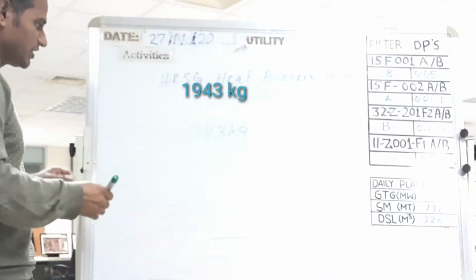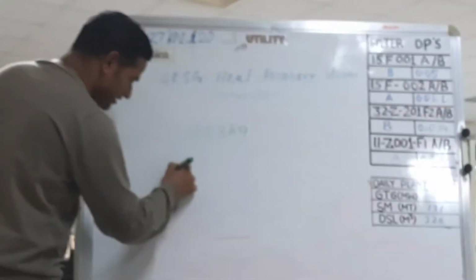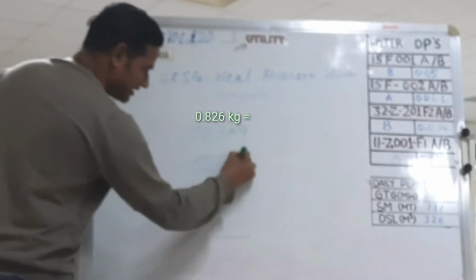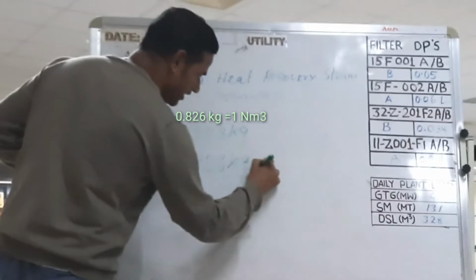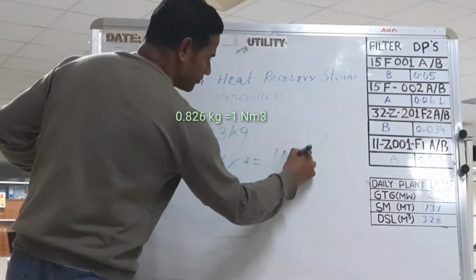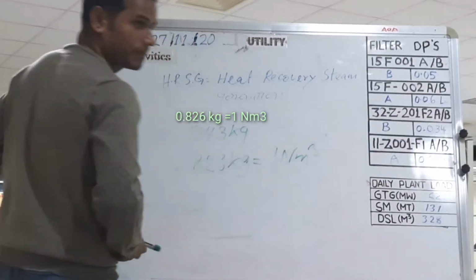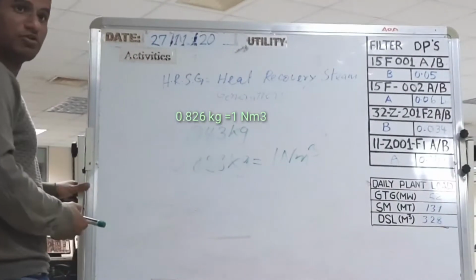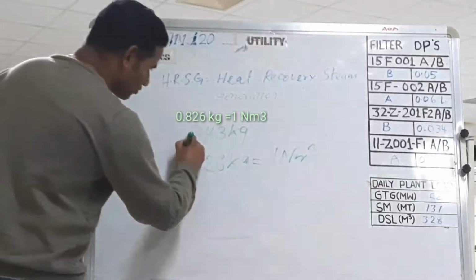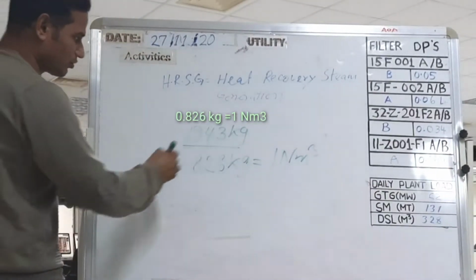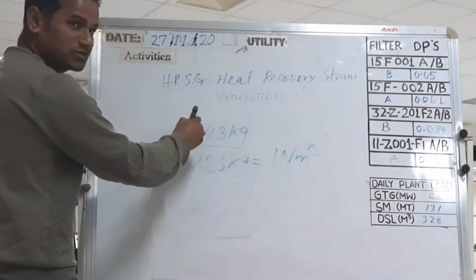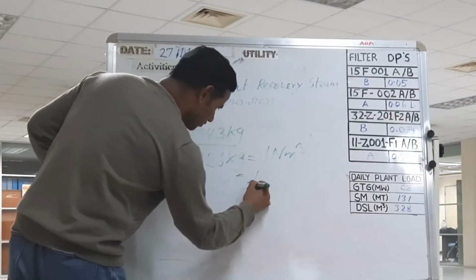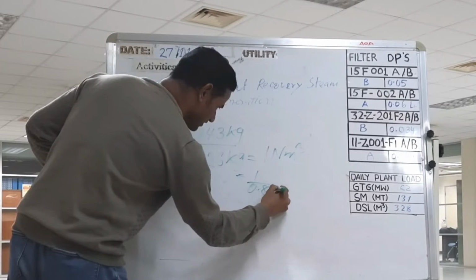Okay, if you calculate by normal meter cube per hour, 0.826 kg equal 1 normal meter cube. So our total for 15 ton, total Mg how much? 1943 for 1 by 0.826.